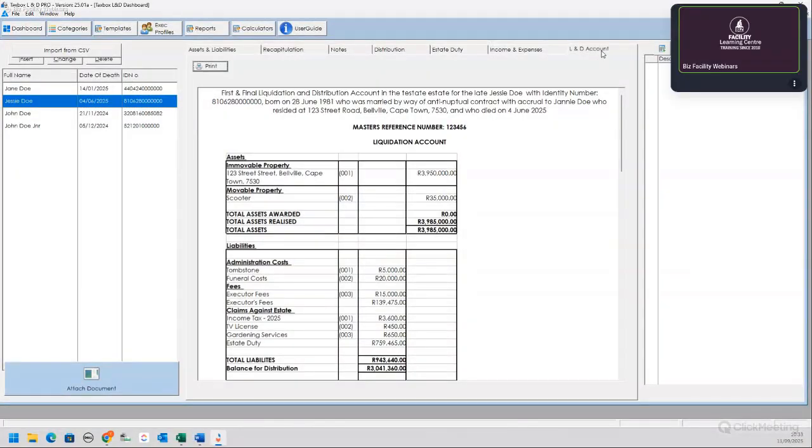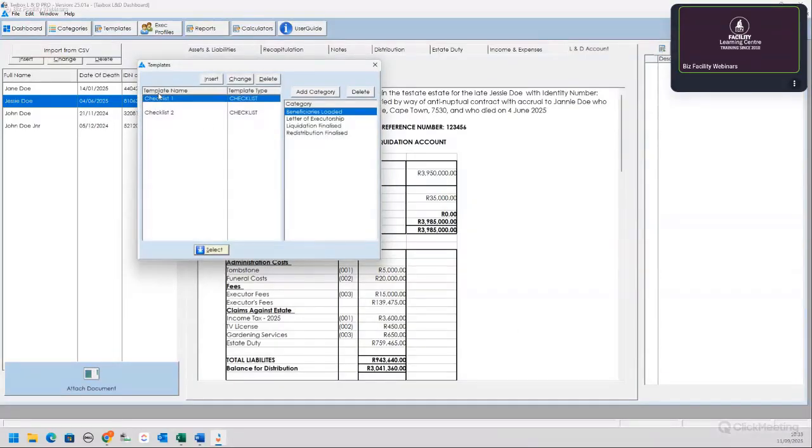Then what are some other features of this software program? Here you've got your checklist here on the right-hand side. Okay, you can add a new checklist, a checklist that you've already populated. Because each deceased estate, yes, you get a lot of deceased estates that are very similar in the documentation that you need and the steps that you need to follow, but there could be one or two that is slightly different, and then you create a checklist for that specific one.